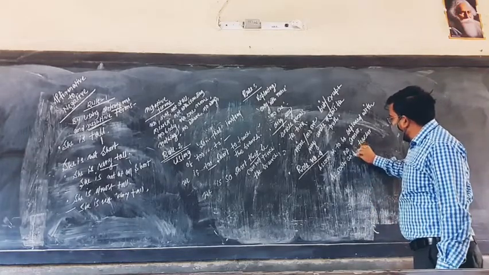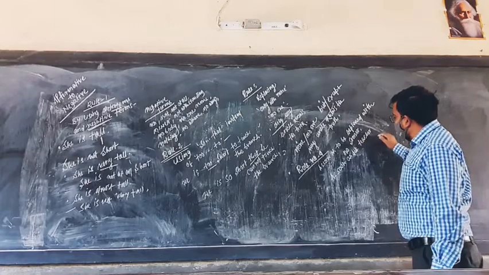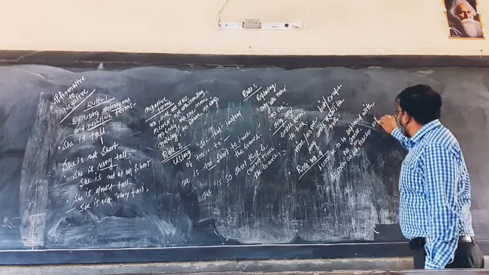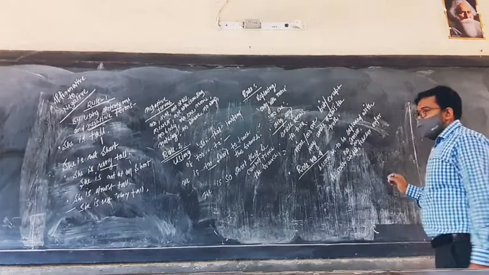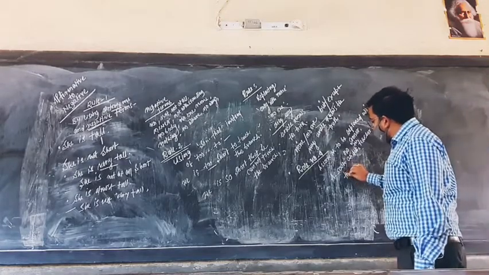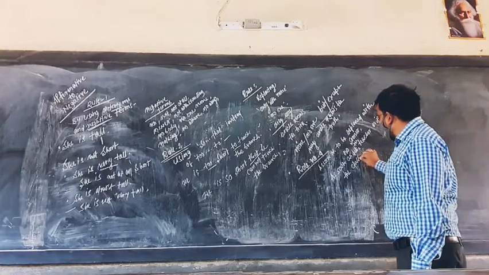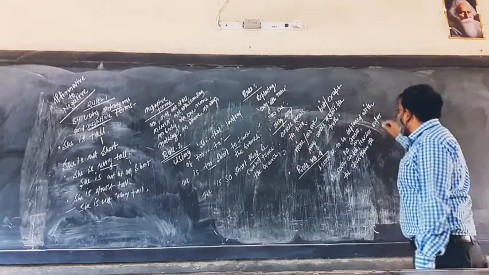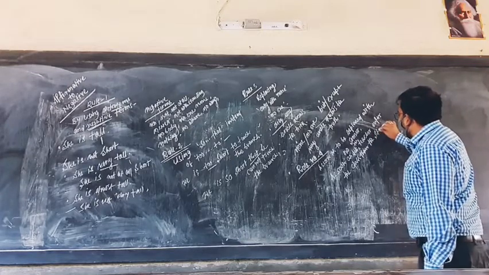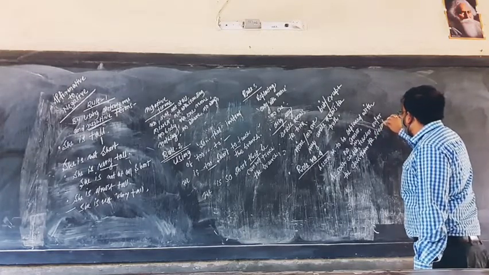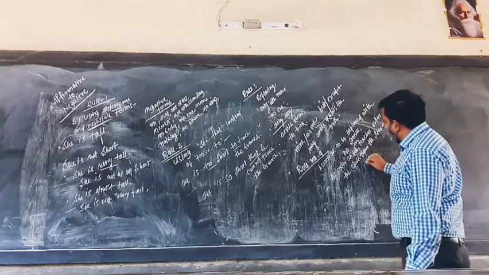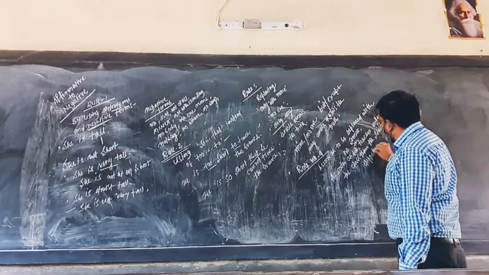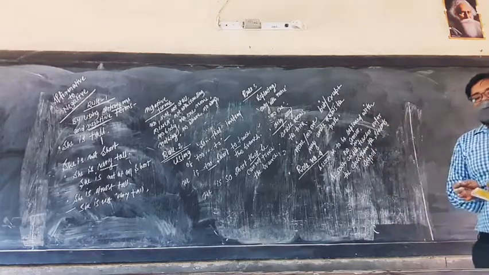As soon as did the teacher enter the class, then the students clap. Okay. That was the respect for the teacher.